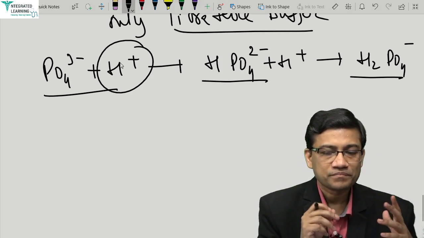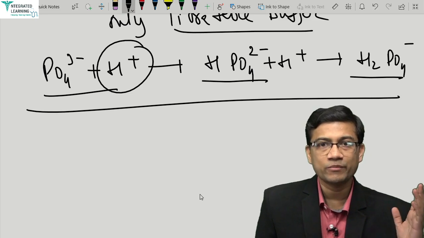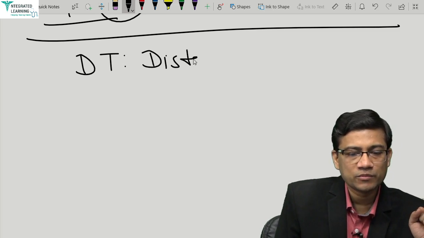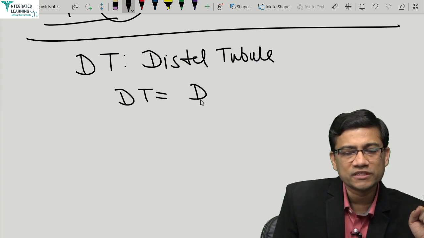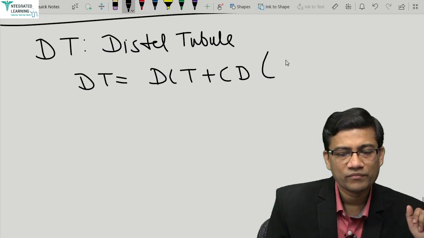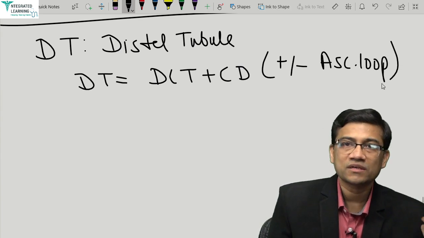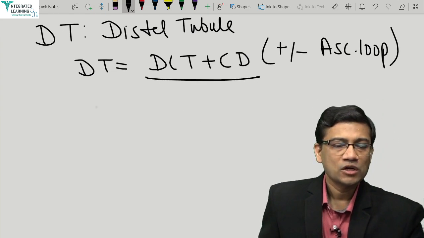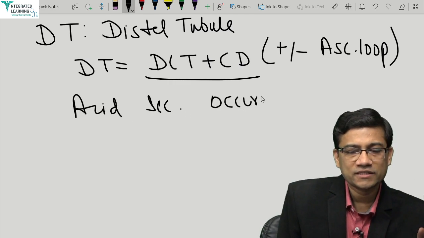Okay. Now next question. Buffers are not very well seen in the distal tubule. So the next point is distal tubule, DT. So DT is distal tubule. Formula. Now there is a bit of confusion. Some books say just DCT plus CD, and some books add even the ascending loop. Okay. So they are plus minus ascending loop. So that's why some books do add it. So for us, we'll take right now not the ascending loop, we'll just take DCT and CD. Okay. So what happens here? Acid secretion occurs. So acid secretion occurs here, but less than PCT.